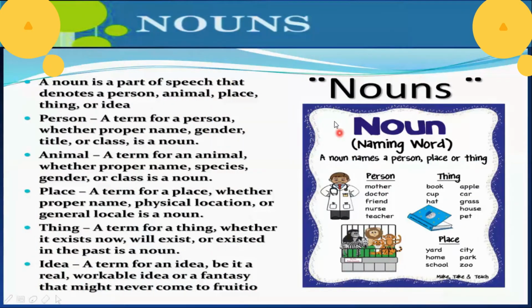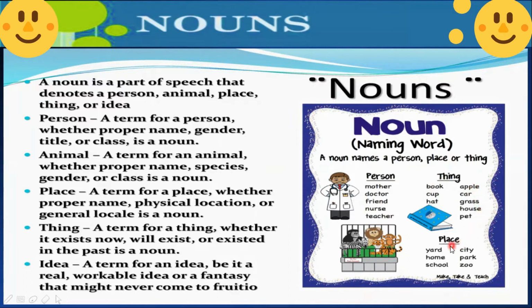Here is the noun. Noun is a naming word. A noun names a person, place or thing. Person: mother, doctor, friend, nurse, teacher. Thing: book, cup, hat, apple, car, grass, house, pet. Place: yard, home, school, city, park, zoo.